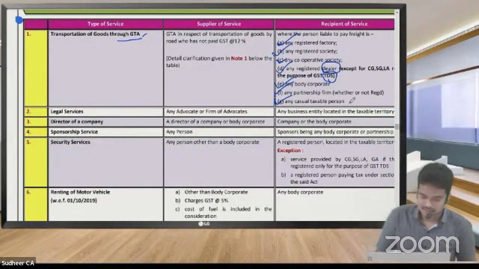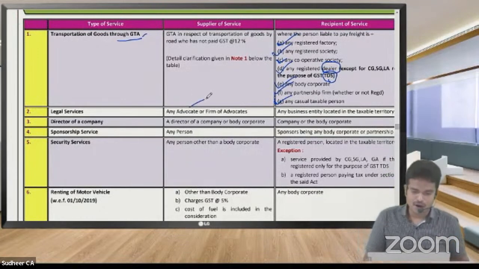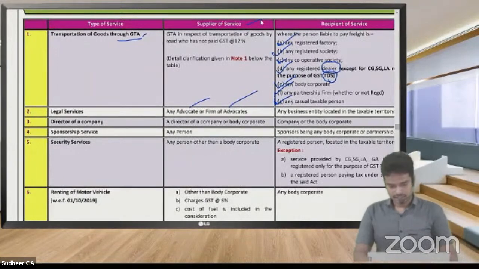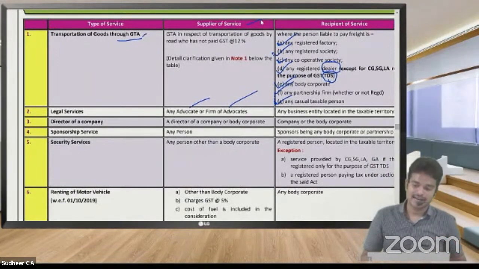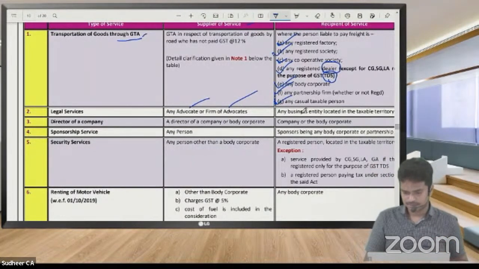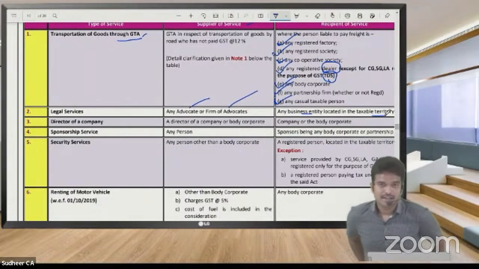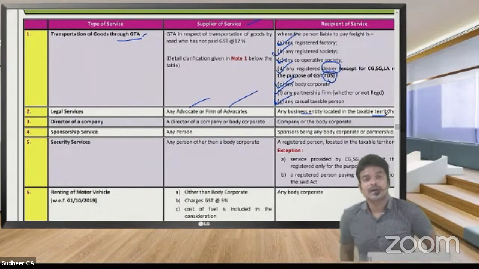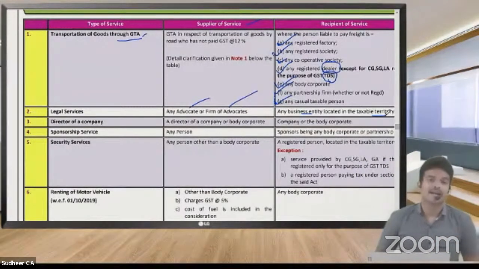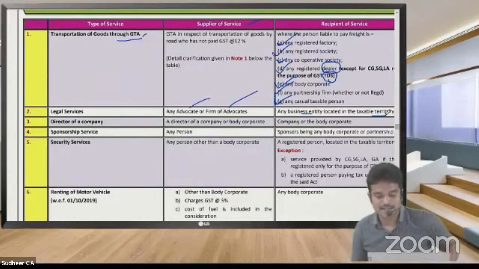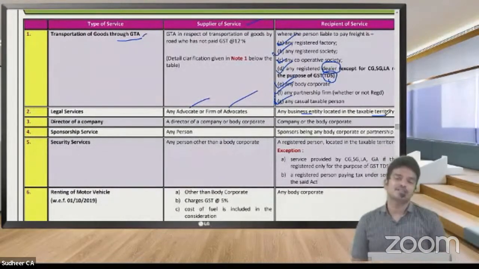If an advocate or a firm of advocates is the supplier and provides services to any business entity located in the taxable territory, it is covered under reverse charge mechanism.